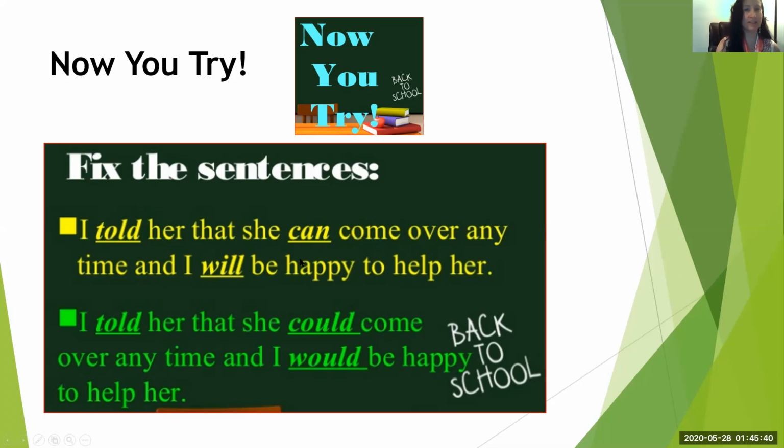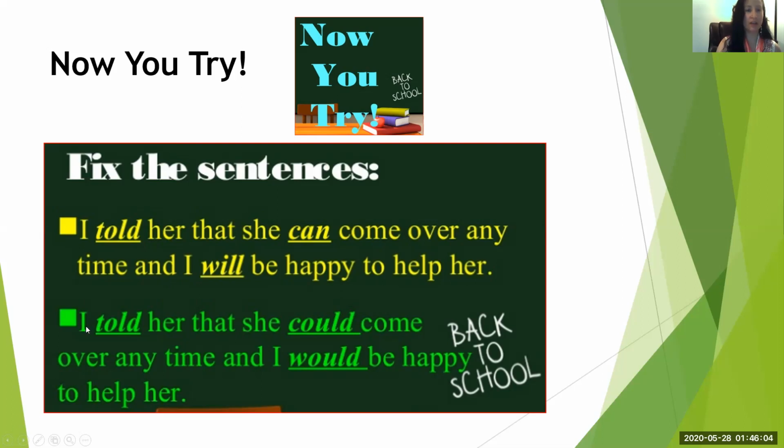Did anyone guess it? It's correct. Can is in the present tense. Come over anytime and I will be happy to help her. Will is in the future tense. So these are not agreeing, okay? They're all over the place. They're not consistent. This is another great example of verb shift.